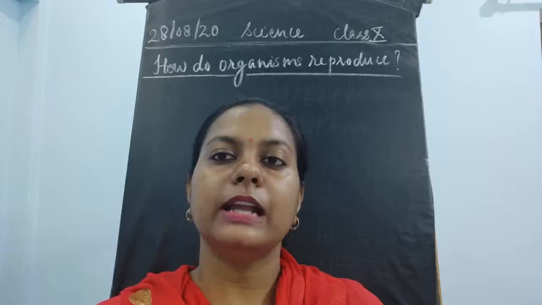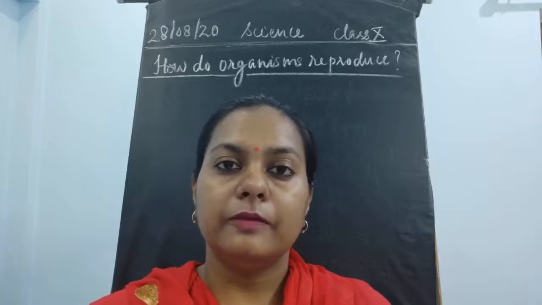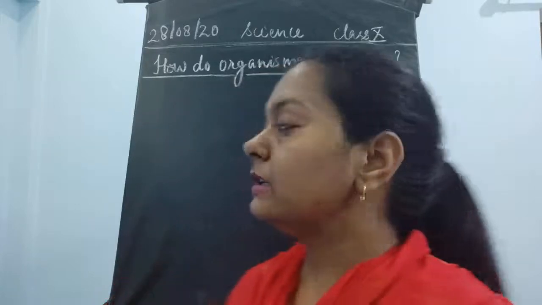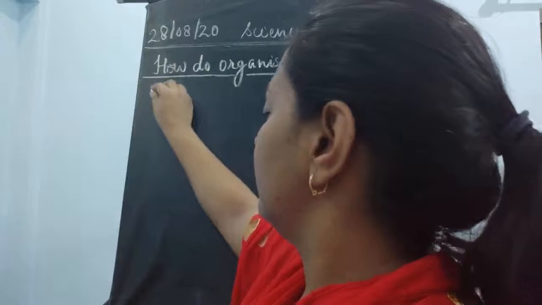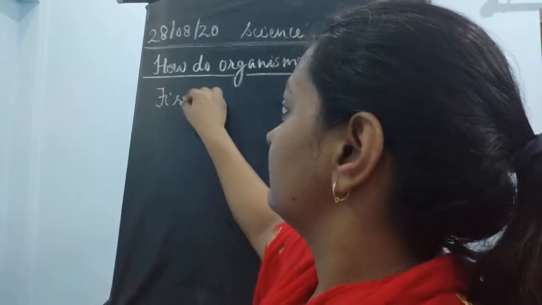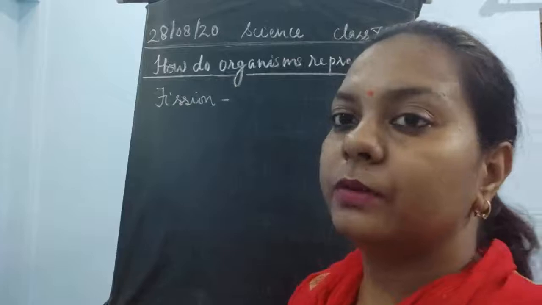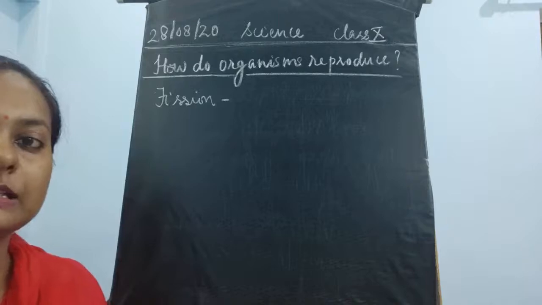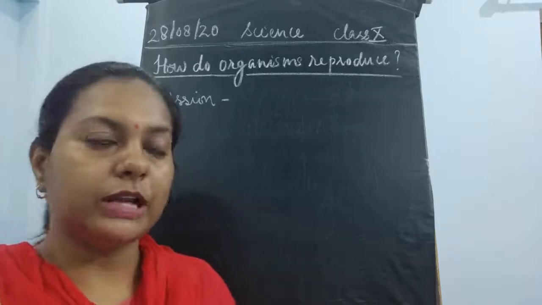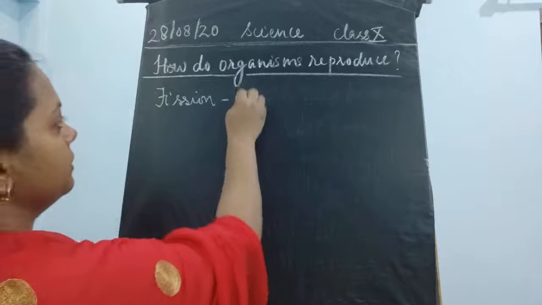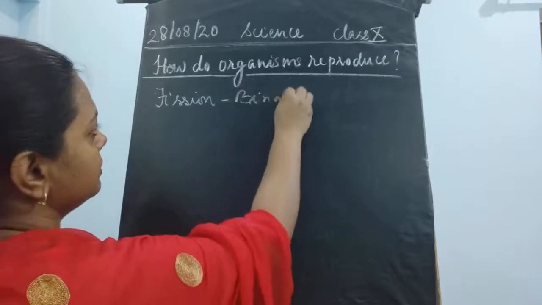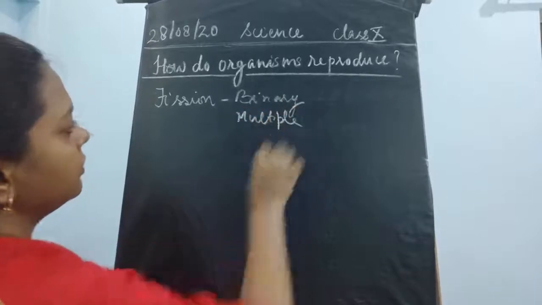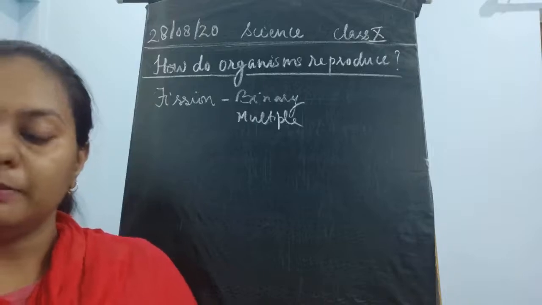In the last class I discussed the first mode of reproduction, the asexual mode of reproduction, in which we saw fission. What is the meaning of the word fission? Fission means to divide, and this division could be of two types: binary fission or multiple fission.